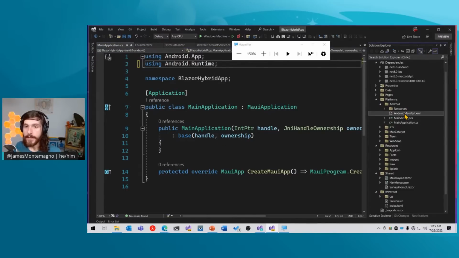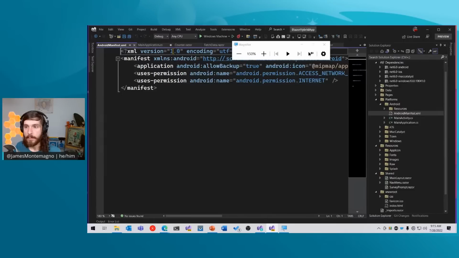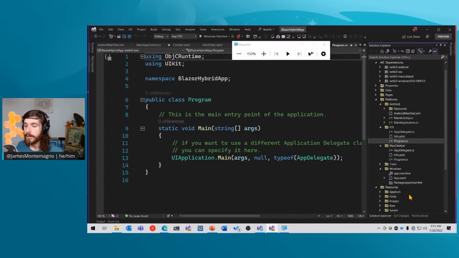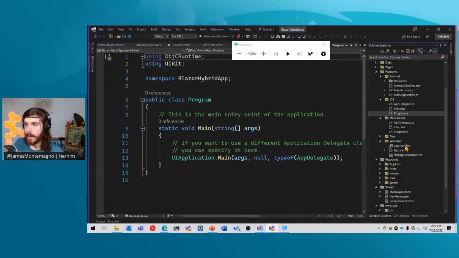There are also some manifest files that basically enable you to set permissions for your application, and the same thing is true for iOS, Mac, and of course Windows. These are just basically little starter applications that will be deployed for those specific platforms.